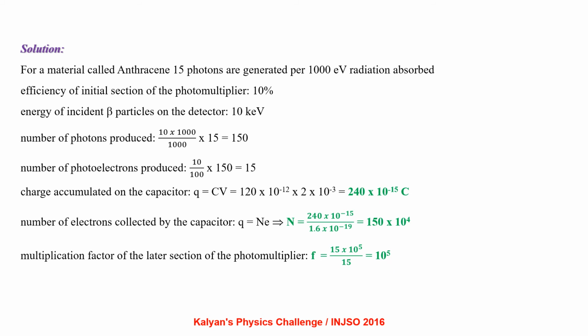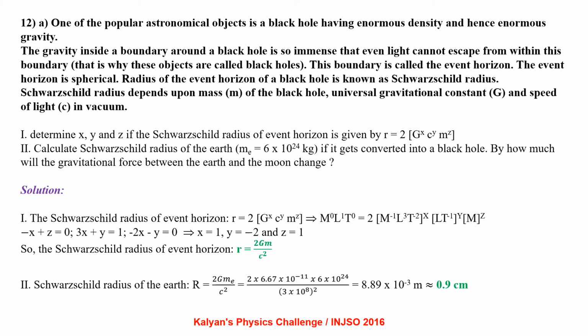One of the popular astronomical objects is a black hole, having enormous density and hence enormous gravity. The gravity inside a boundary around a black hole is so immense that even light cannot escape from within the boundary. That is why these objects are called black holes. This boundary is called the event horizon. The event horizon is spherical. Radius of the event horizon of the black hole is known as Schwarzschild radius.